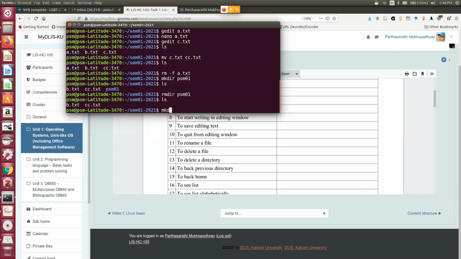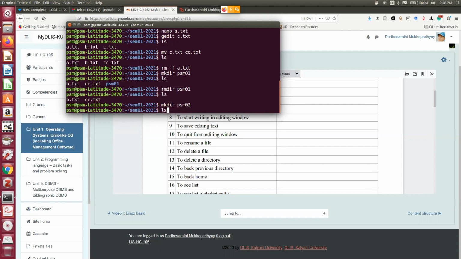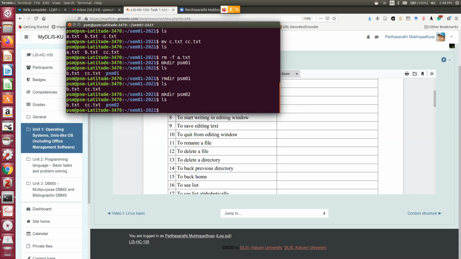Now suppose it's a non-empty directory. Suppose I am creating another directory called psm02. So there is now psm02. Now I am copying this cc.txt. cp stands for copy, to psm02.